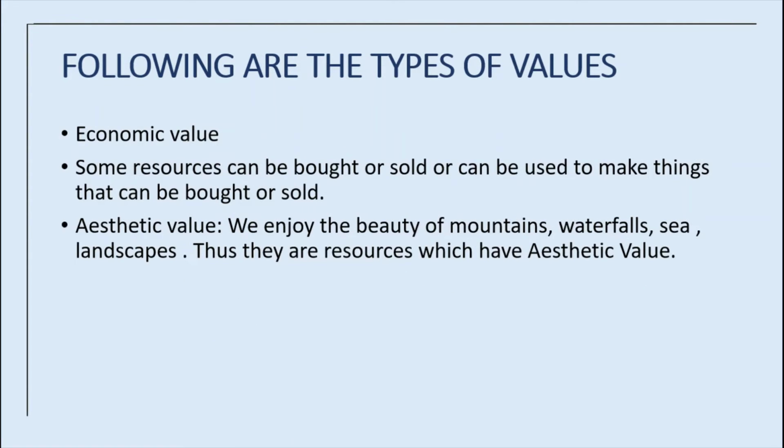Okay, following are the types of values. See, some resources have economic value, some resources don't have economic value. What does economic value mean? See, for example, metals, anything like copper, iron, or gold, silver, we can sell it, or we can make tools from it, we can use it for everything. So it has economic value. We can sell it in the market after manufacturing, so here it has economic value.